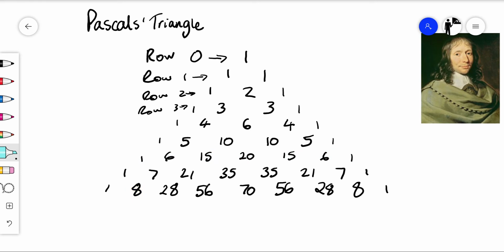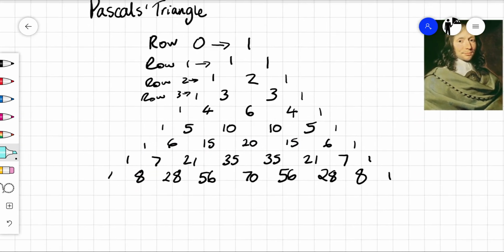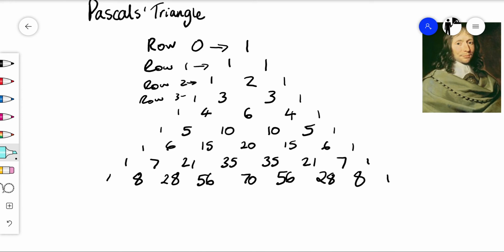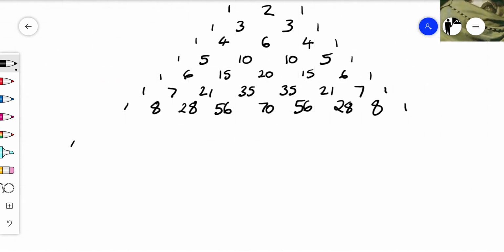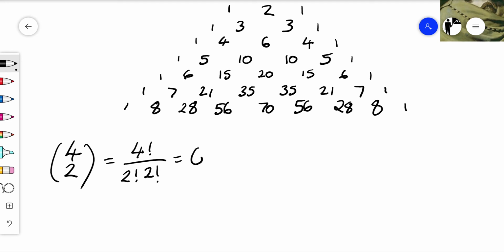Okay, so in the last video we worked out, I'm just going to take off these rows. In the last video we were working out binomial coefficients. We worked out 4 choose 2. If we've got 4 objects, how many ways are there to choose 2 of them? And we would use our formula which is given to us in the exam, 4 factorial over 2 factorial times 2 factorial. And I think I remember rightly, we found that was 6.